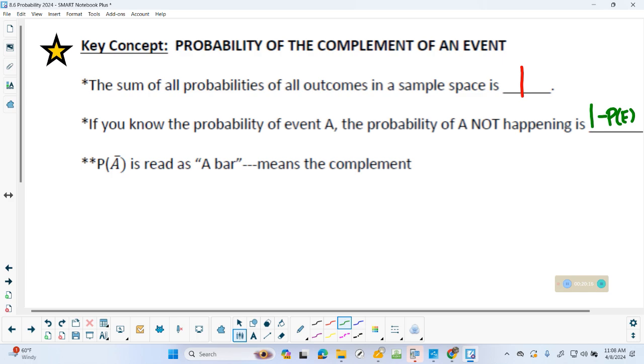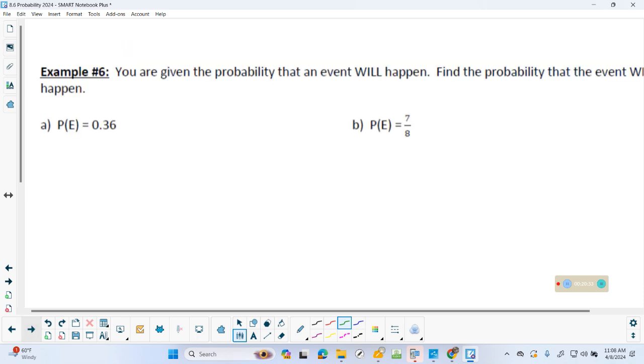So just like how you did 100% minus the 30% I gave you, that's all you're going to do, is subtract it. And just some notation, if you see that little symbol, that means the complement. That's what they're asking you to calculate, and you read it as a bar. So if it says to find that, you have to recognize they're asking for the complement. So probability that it will happen. What's the probability it will not happen? If it's 0.36, what's the probability it won't happen?